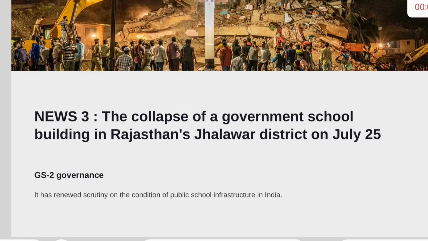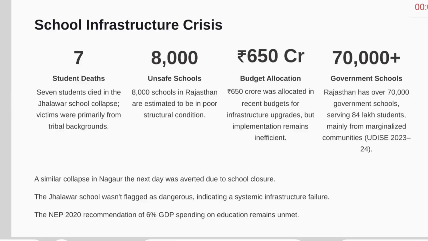The collapse of a government school building in Rajasthan's Jhalawar district comes under GS2. It has renewed scrutiny on the condition of public school infrastructure in India. School infrastructure: 7 students died, 8,000 unsafe schools in Rajasthan, 650 crore budget allocation to revive this. The 70,000 government schools in Rajasthan have over 84 lakh students, mainly from marginalized communities. A similar collapse in Nagar the next day was averted due to timely school disclosure.